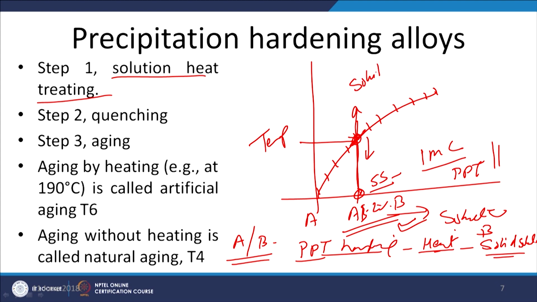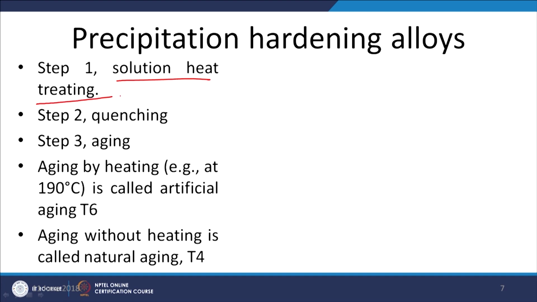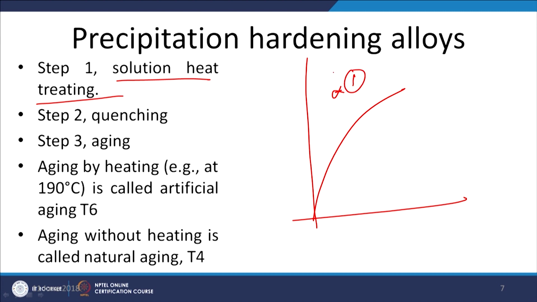So, this is the first step, solutionizing. A homogeneous solid solution of the different elements present in the metal is formed, and once it is formed, we follow with quenching. After heating to the high temperature for solutionizing, we follow with rapid quenching so that a supersaturated solid solution is formed, and whatever solutes were there could not find enough time to diffuse out. So, they will be in the supersaturated solid solution state.